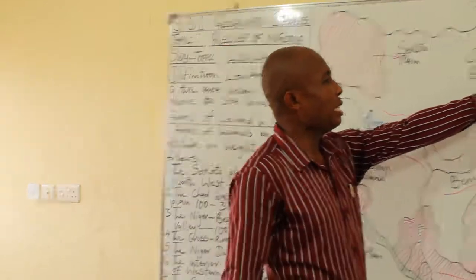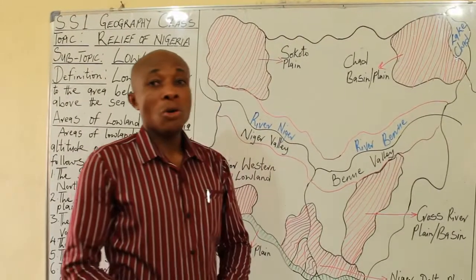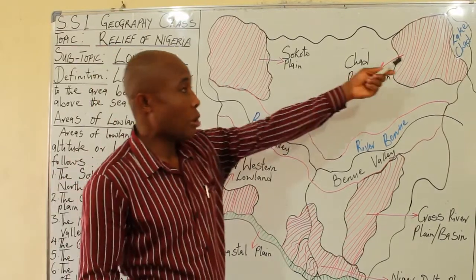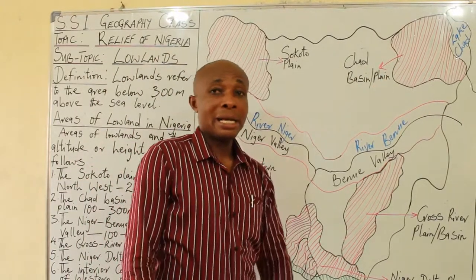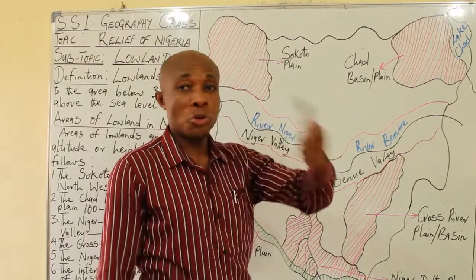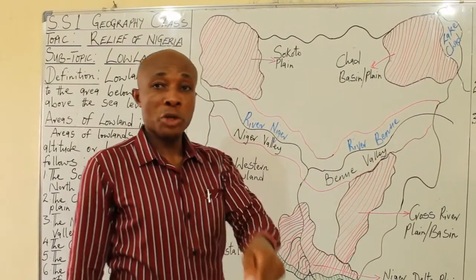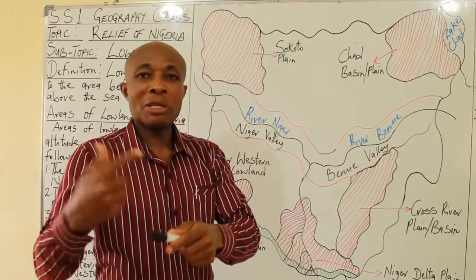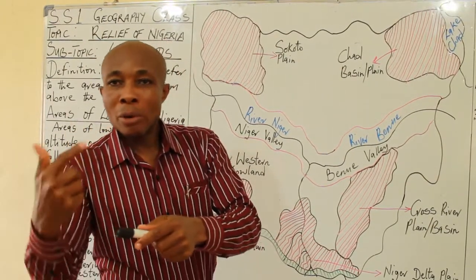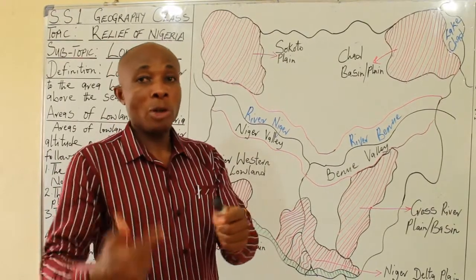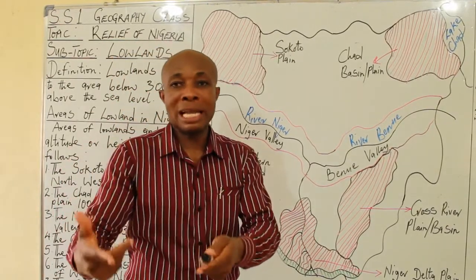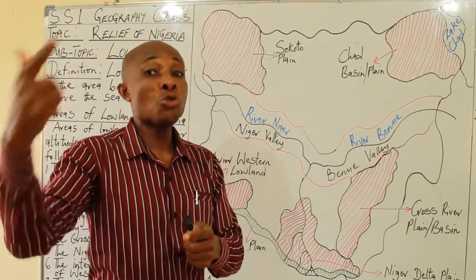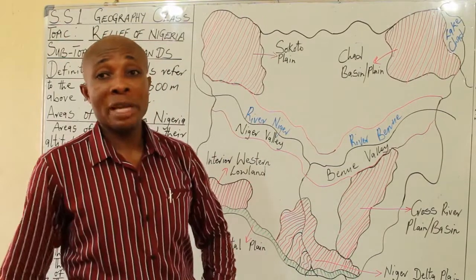Then when we come to the Chad plain or basin, we also have the Kanuris and the Hausa-Fulani. They are predominant within this area. Why I'm mentioning this is for you to also research to know if what I'm telling you is true, because you need to know the plain that you are talking about, the type of people that dwell in them, and what they actually do. Because if you are to be examined by any examination body, that is the extent they will want you to know about the relief of Nigeria.